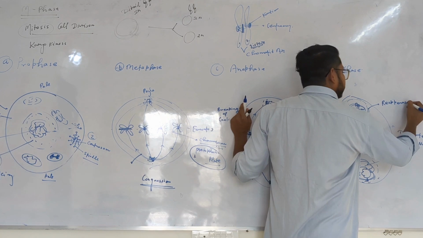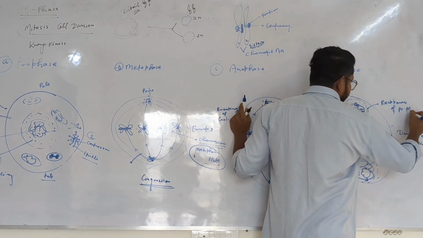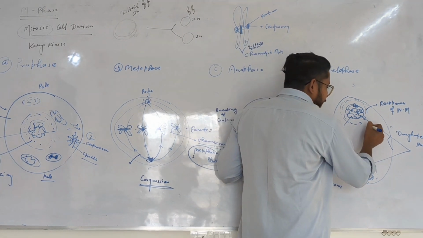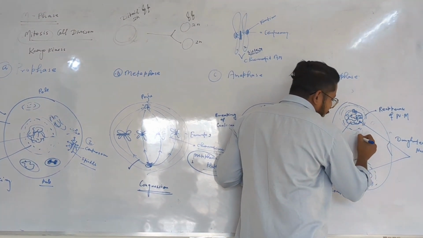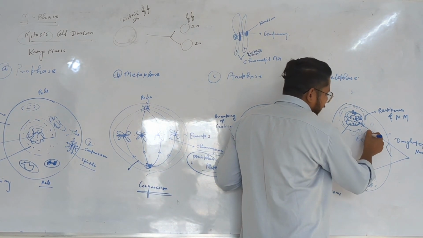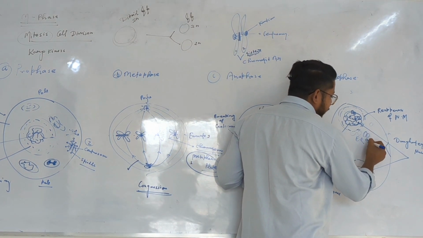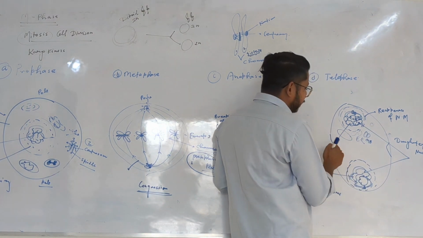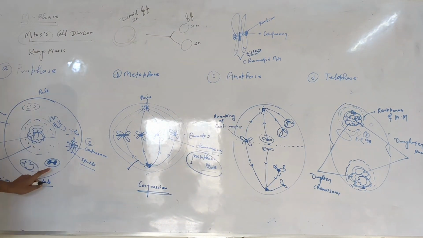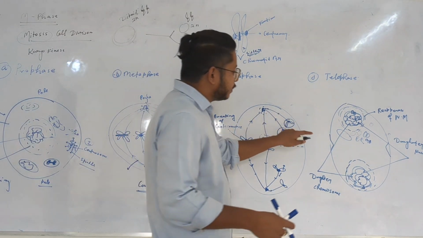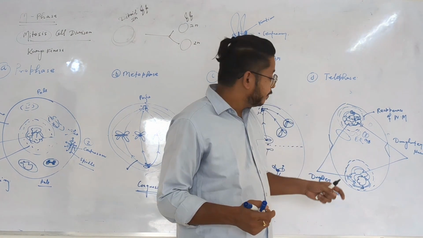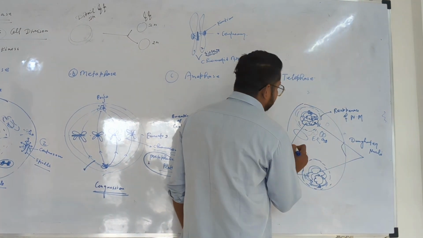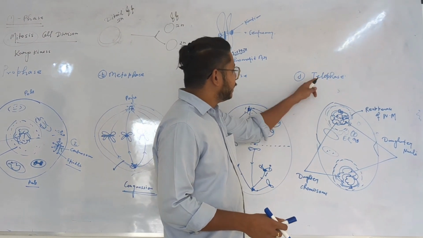Reappearance of the nuclear membrane. Along with that, inside that, what will be happening? The formation of new organelles also starts. First the formation of ER will be happening. Later, ER is converted into Golgi body. The formation of Golgi body and lysosomes will be happening. As you know, mitochondria are present over there. Inside the parent cell, a single mitochondrion is present, and mitochondria are also able to make copies by themselves, and then two mitochondria are present over there. So this is the end result of the telophase.